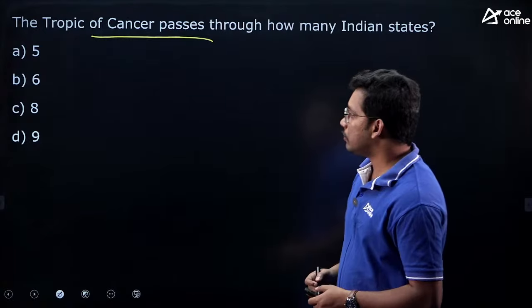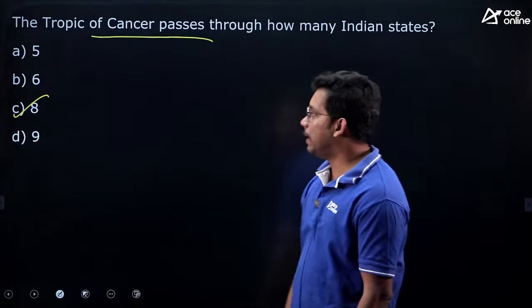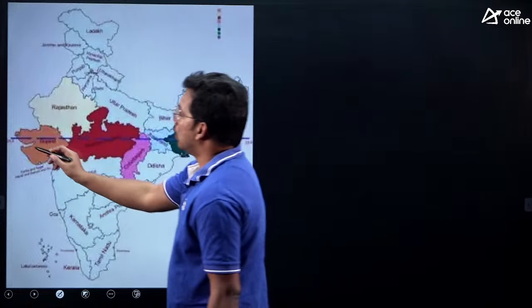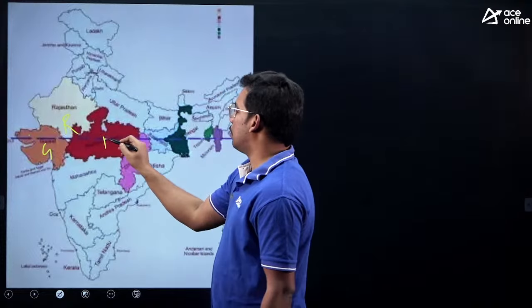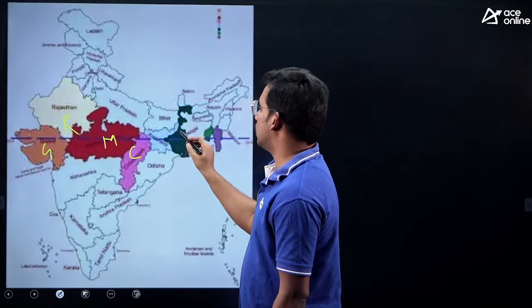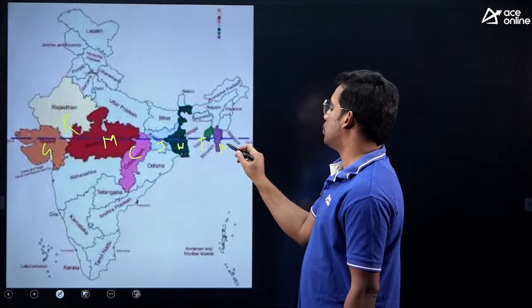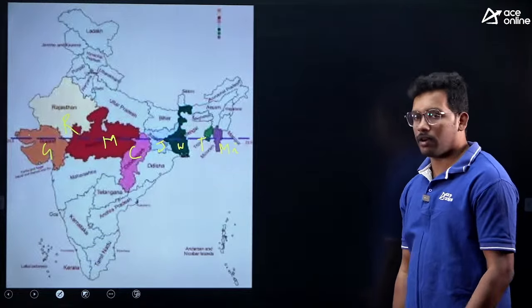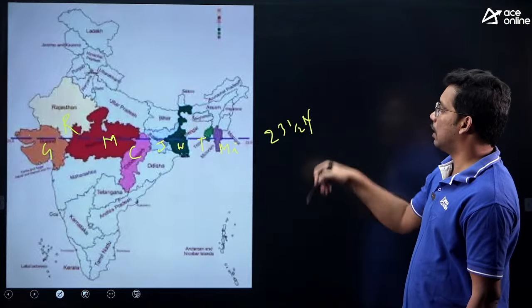Correct. So Tropic of Cancer passes through 8 Indian states. You can see, they may ask you which states also. Gujarat, Rajasthan, Madhya Pradesh, Chhattisgarh, Jharkhand, West Bengal, Tripura, Mizoram. Okay. So these are the 8 states through which Tropic of Cancer passes. That is 23.5 degree north latitude.